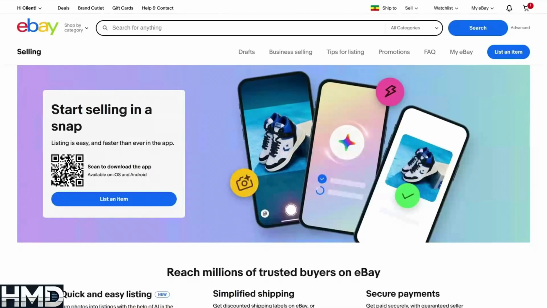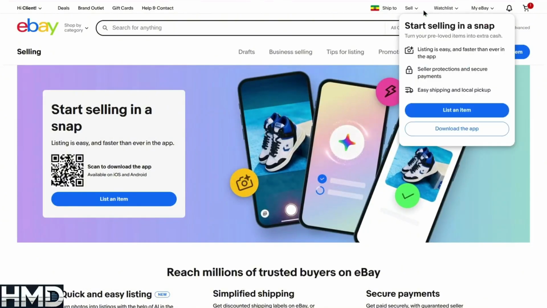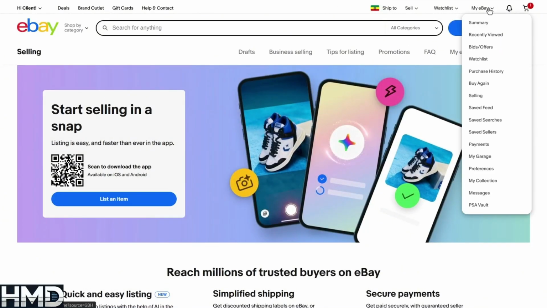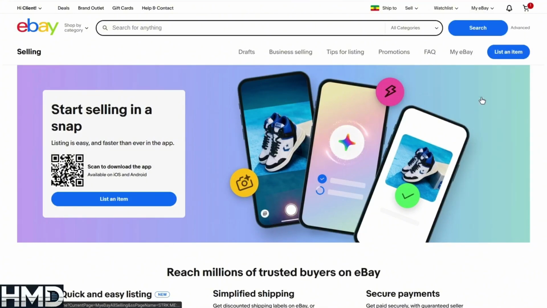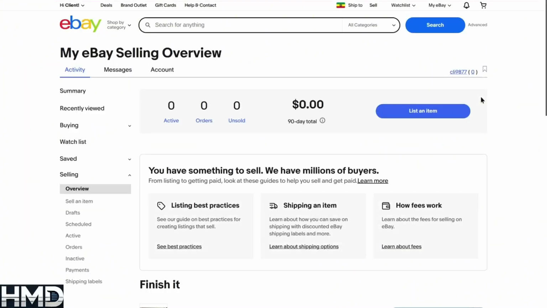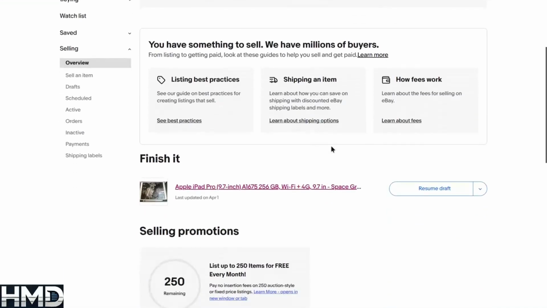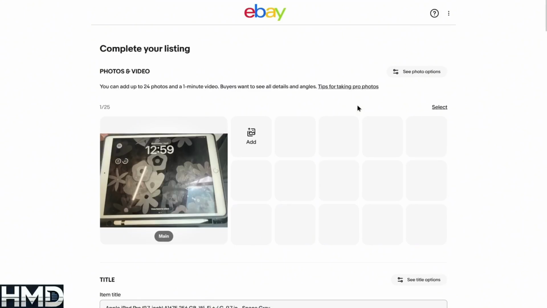Start by opening eBay and logging into your account. Click on My eBay. This takes you to your account dashboard. Inside My eBay, click on Selling. This opens your seller dashboard where all your listings are managed. Now go to Drafts. You can also select an active listing. Click on the item you want to edit.